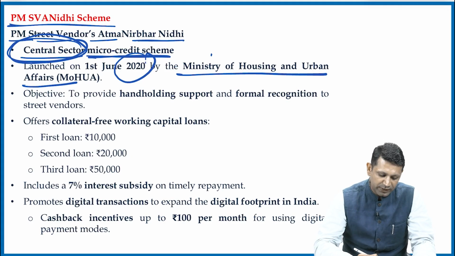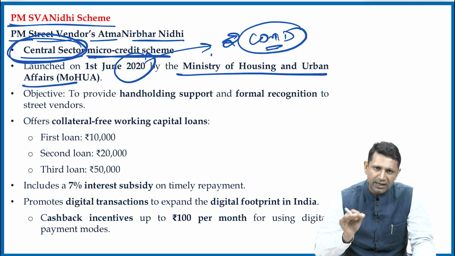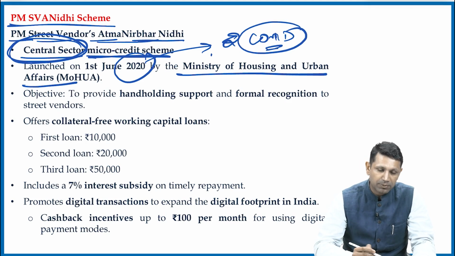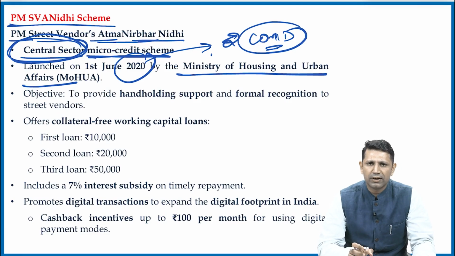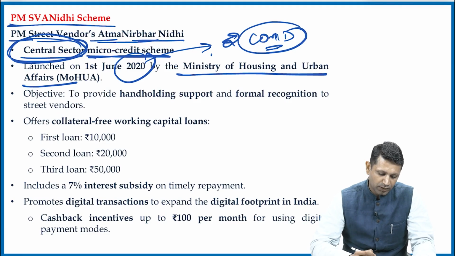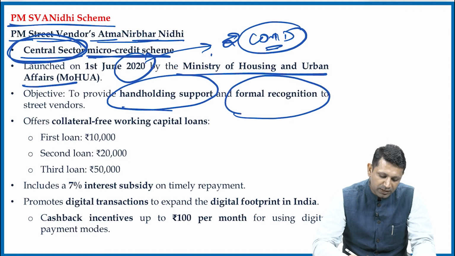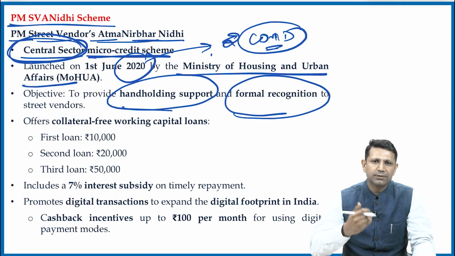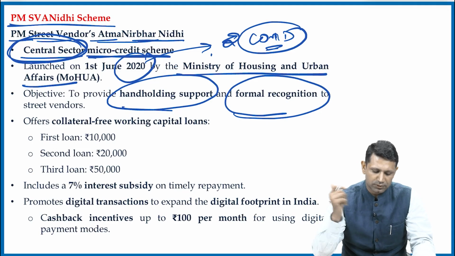And if you see, in 2020 we were going through COVID. So this scheme was launched in the context of COVID. At that time itself, we launched the Atmanirbhar program also. So this scheme has been named PM Street Vendors Atmanirbhar Nidhi. Now what is the objective? The objective is to provide hand-holding support to the street vendors, as well as provide them a formal recognition also. Because when the loan is provided, they are recognized as registered street vendors.